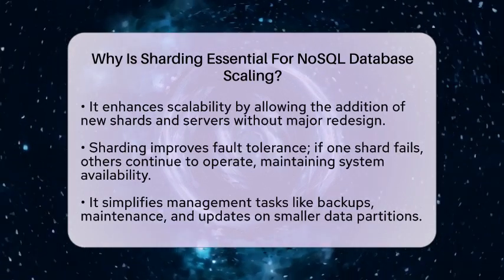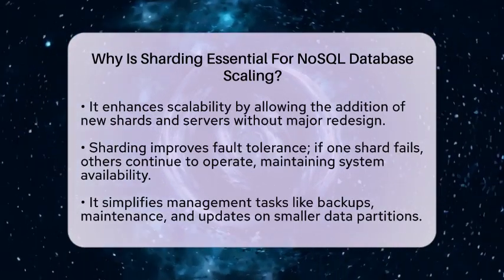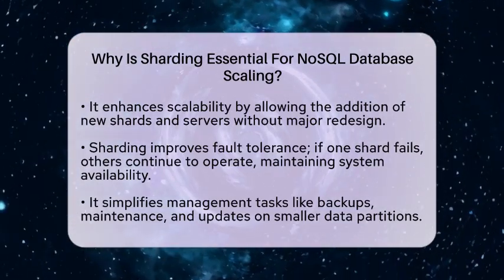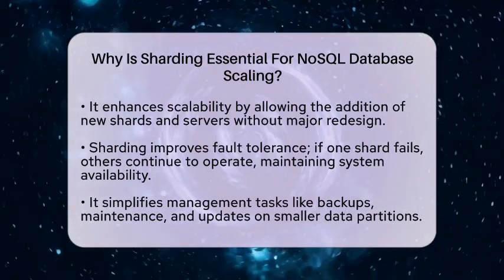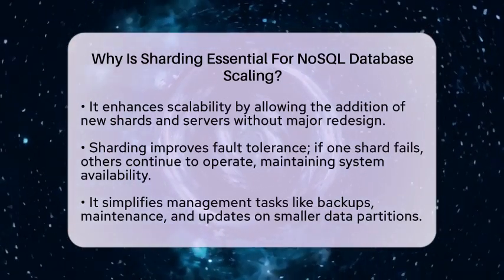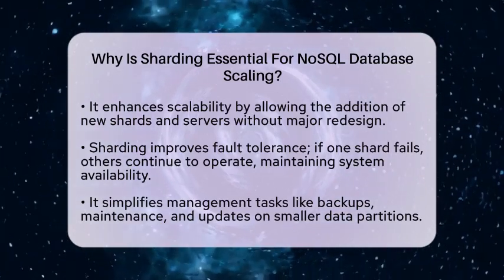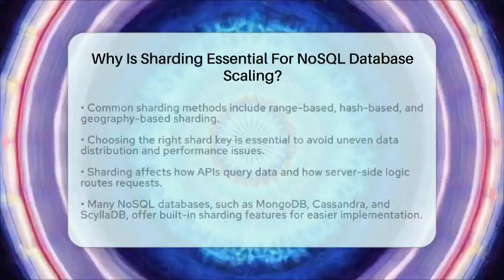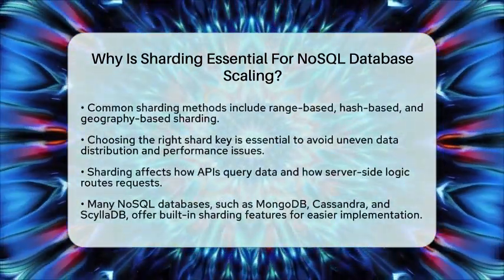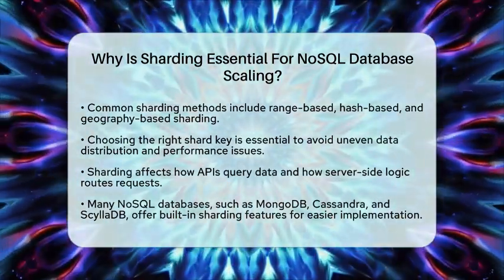Range-based sharding divides data based on ranges of shard key values. Hash-based sharding uses a hash function to determine the shard for each data item. Geography-based sharding partitions data by user location, optimizing latency and compliance. Choosing the right shard key is crucial. A poor selection can lead to uneven data distribution, causing some shards to become overloaded while others remain underused. This imbalance can hurt performance.